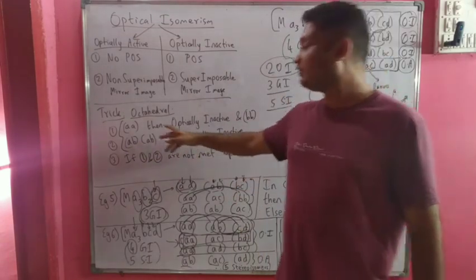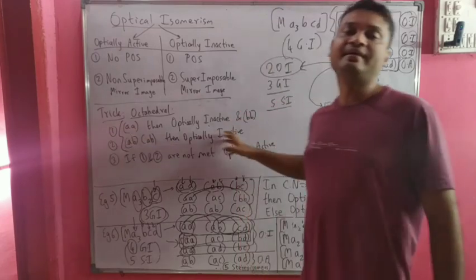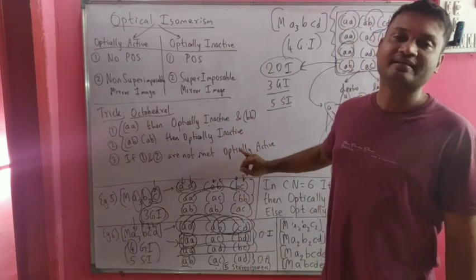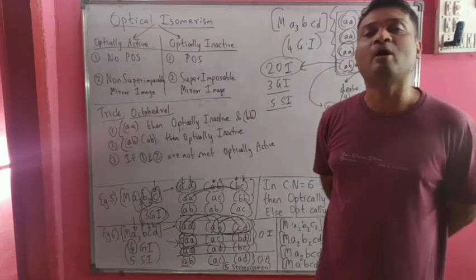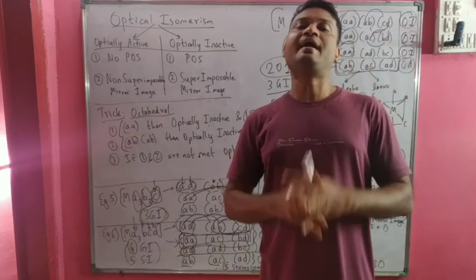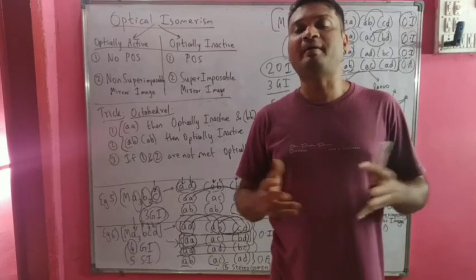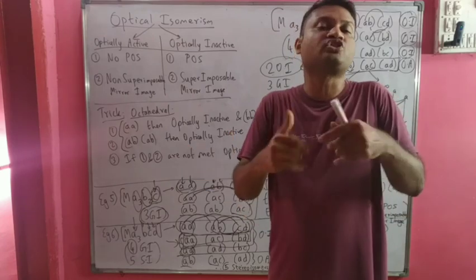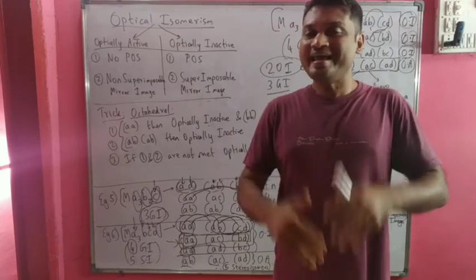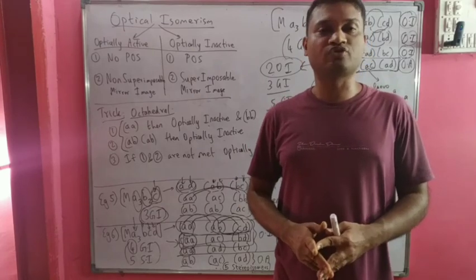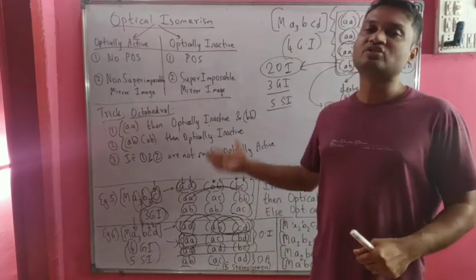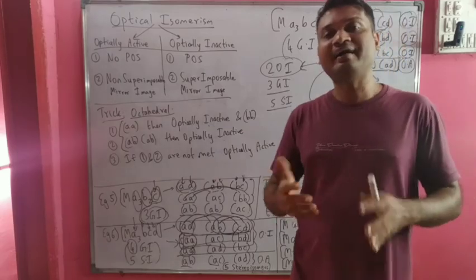If it does not have these two repeating patterns, then in case of monodentate ligands, we can say it is an optically active compound. So this is how we will understand optical activity, which is optical isomers and geometrical isomers, which together constitute stereoisomers in case of coordination compounds. Do practice more and more questions based on these concepts, and we will see you in the